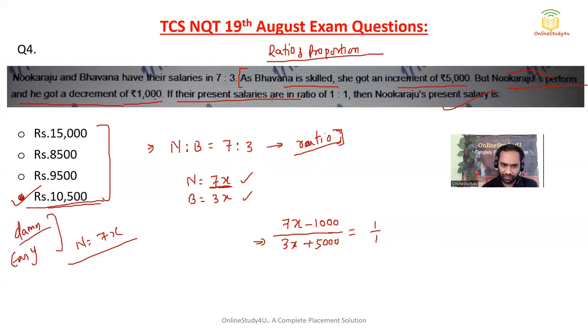Okay, so here I could see only one option is divisible by 7, right? Because Nuka Raju salary is 7x. That means x, some value will come and it will become a multiple of 7. That means your option should be divisible by 7. Okay, anyway, let us calculate.